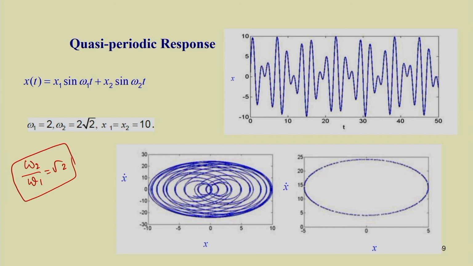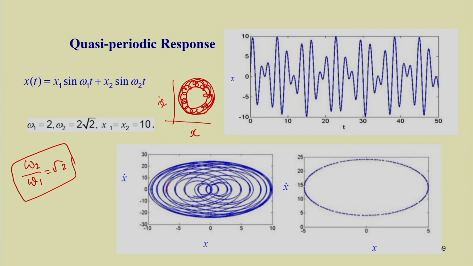In this case, if you plot the phase portrait, x versus x dot, you can get a curve similar to this. Sometimes you may get a curve similar to this, which is known as a torus. So, you will have two circles, and these two circles are connected in this way. These are known as torus. So, if you plot x versus x dot, you can get the torus also.